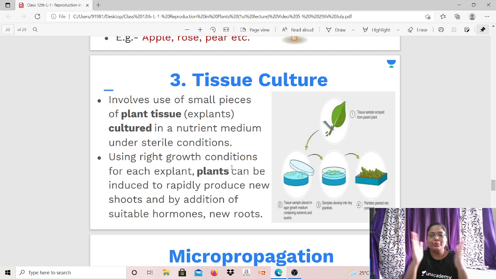Did you understand? So many plants can be grown by this particular technique, which is known as tissue culture.